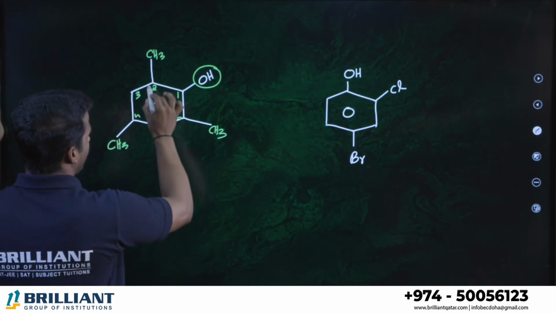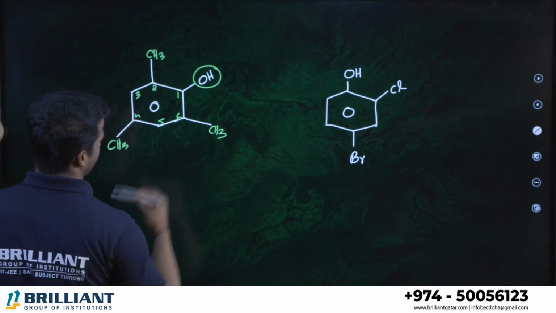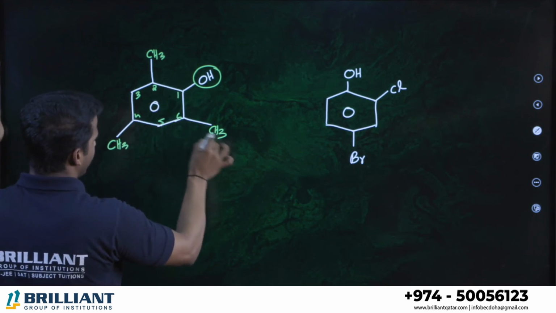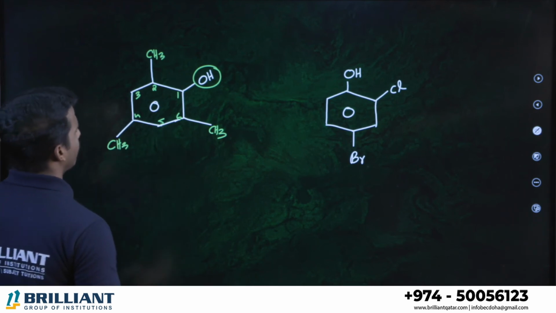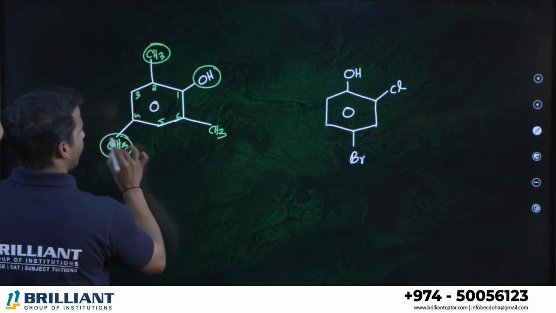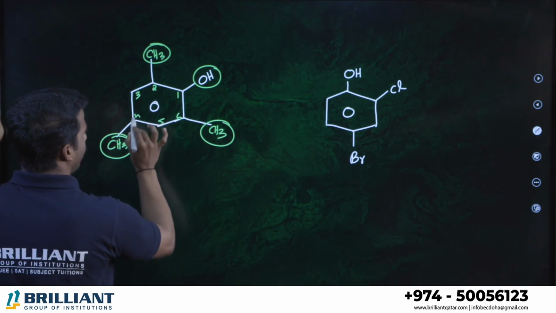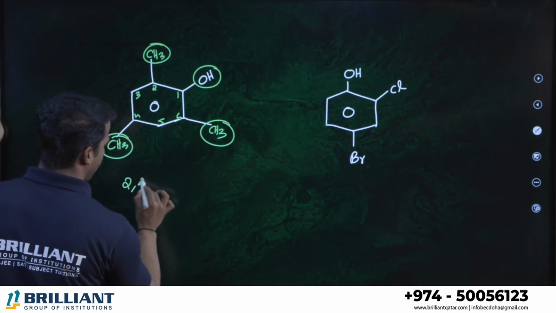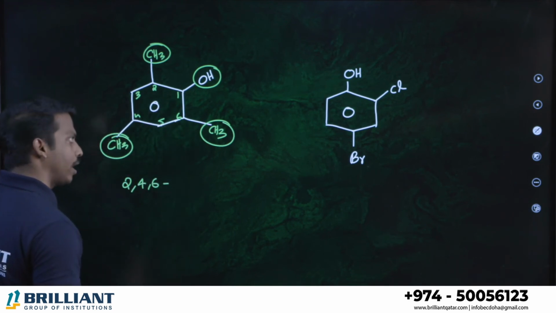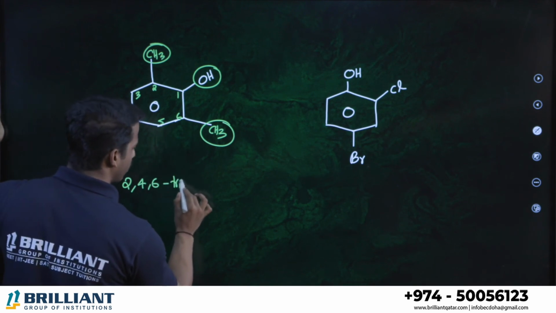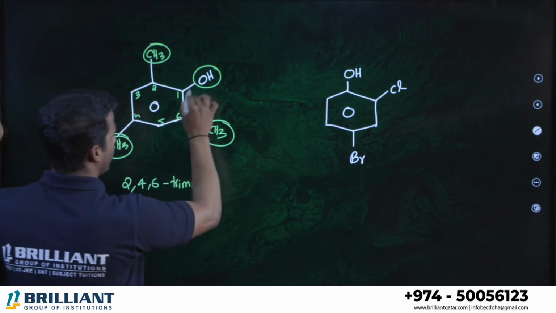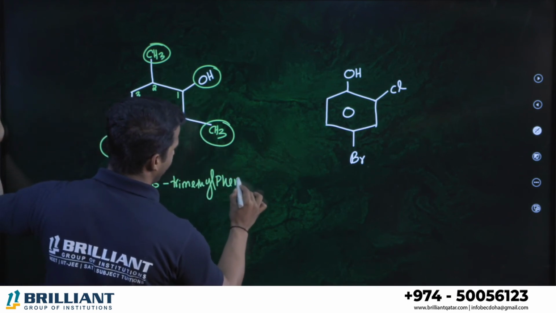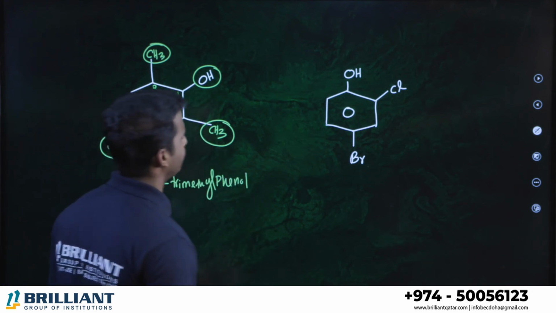The methyl groups are at the 2nd, 4th and 6th positions either way. Both are correct, so let me go with this one. Therefore 2, 4, 6. How many methyl groups? Three, therefore trimethyl: 2,4,6-trimethyl, on phenol. Clear, right? Yes.